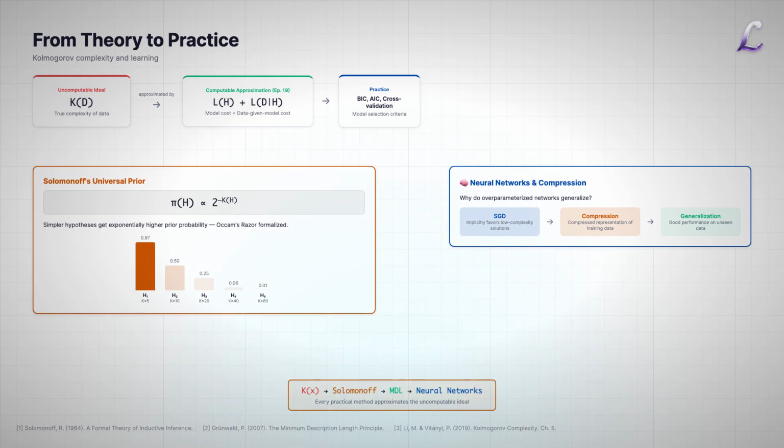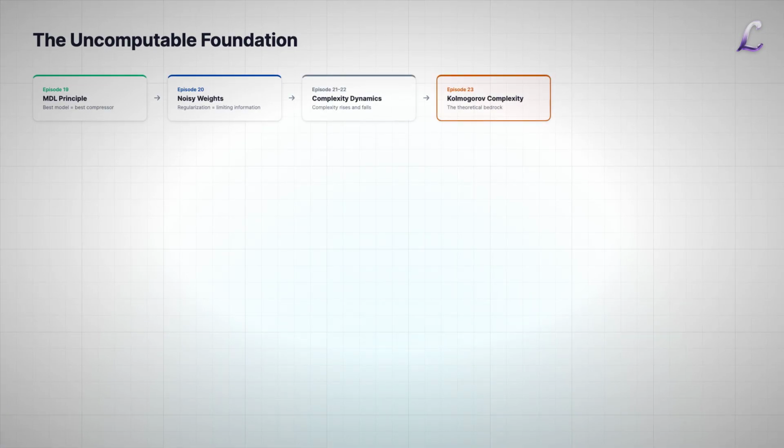Solomonoff proved that a predictor using this prior converges to the true distribution at an optimal rate, regardless of what the true distribution is. It is the theoretically perfect learning algorithm. Of course, it's uncomputable, but every practical learning algorithm, from Bayesian neural networks to large language models, can be understood as an approximation. Let's step back and see where we are in the series.